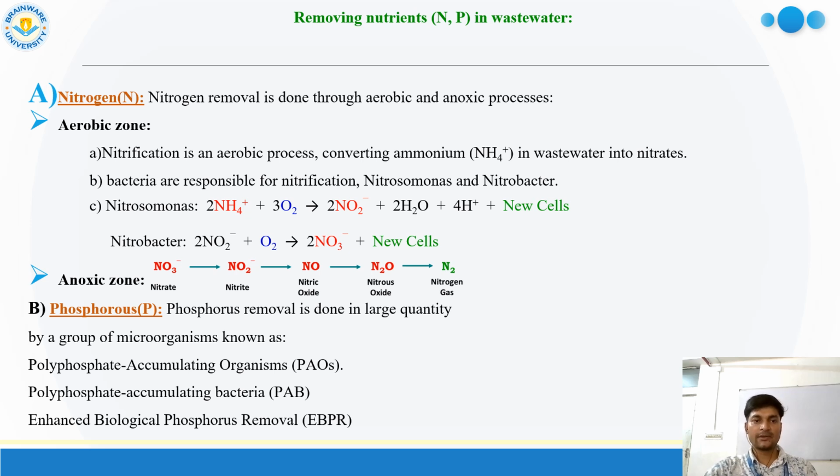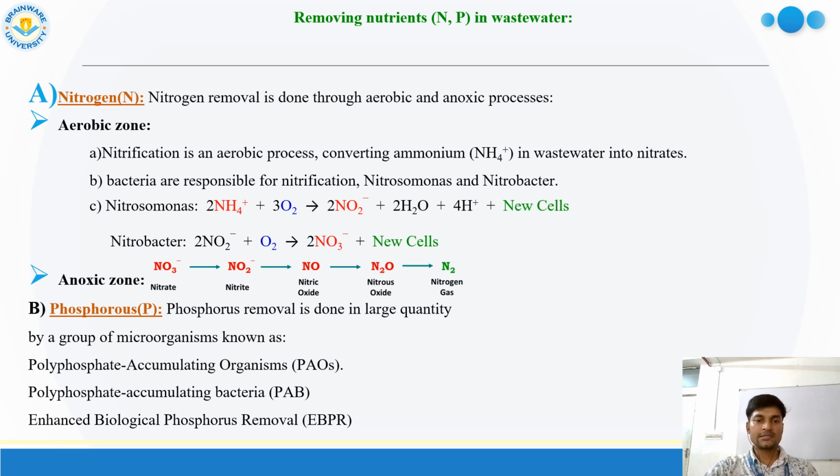Nitrosomonas reacts with the ammonium salt in the presence of oxygen, aerobic condition, forming nitrite ion, and new cells form, and then Nitrobacter reacts with the nitrite ion in the presence of oxygen, converting it into nitrate ion.